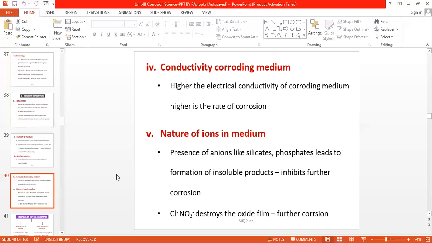Next point is the nature of ions in the medium. Presence of anions like silicates and phosphates leads to the formation of insoluble products and inhibits further corrosion. Cl⁻ and NO3⁻ destroy the oxide film, causing further corrosion.